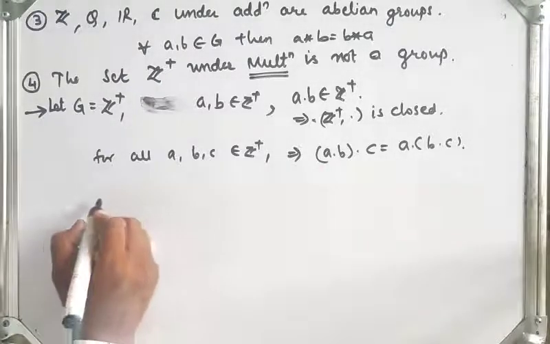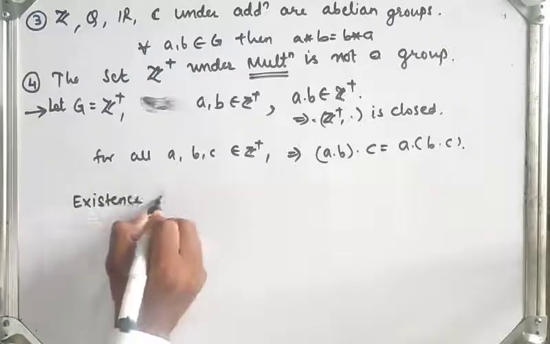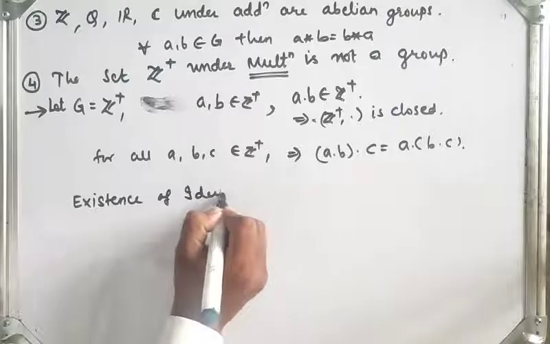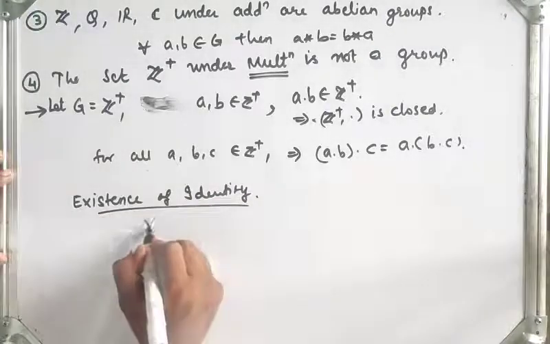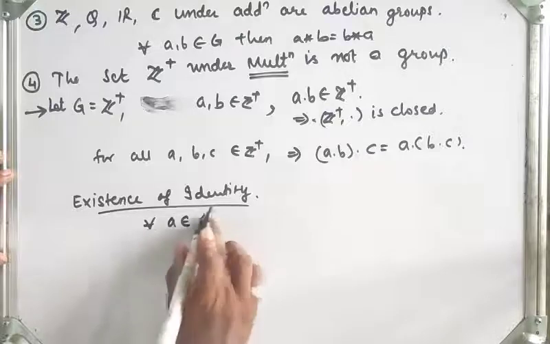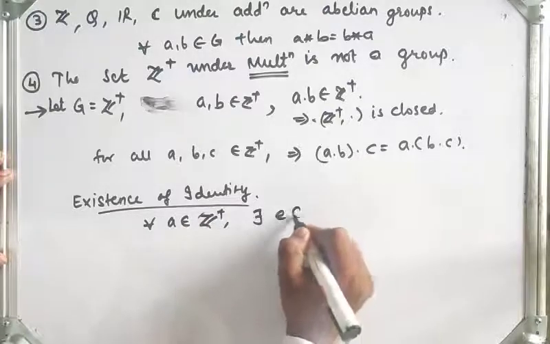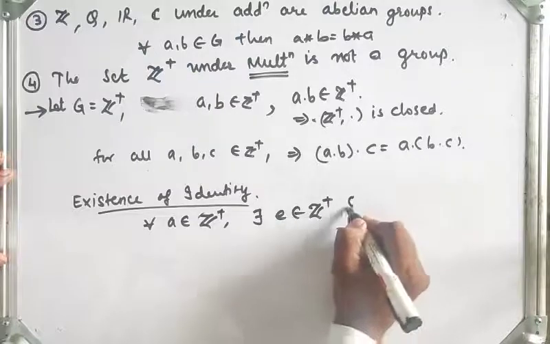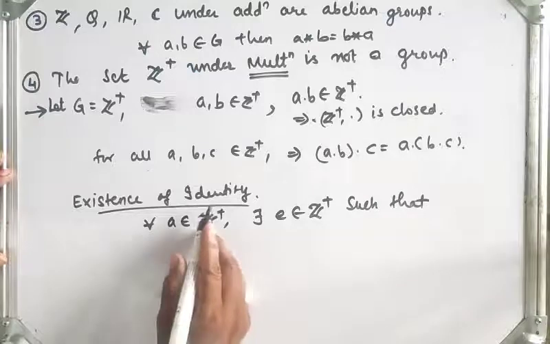Now the third property, existence of identity. For all a belonging to Z plus, there exists an identity e belonging to Z plus such that, what is the property for existence of identity?